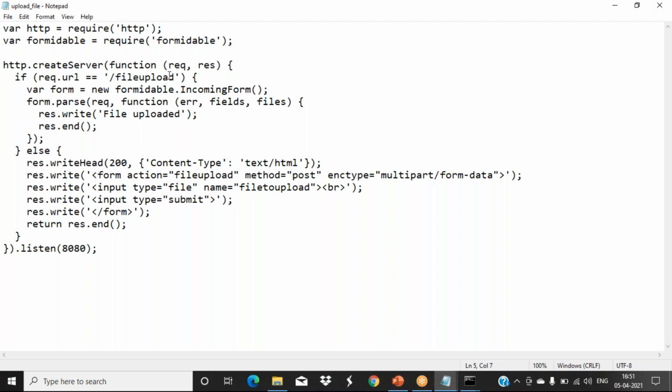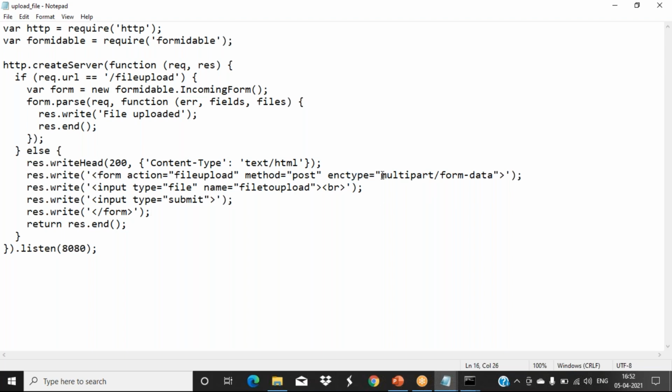Request.url is equal to file upload. Okay, a condition we are checking there. Then what we are doing is new formidable.IncomingForm. So see here, we have created a form with action equal to file upload, method equal to post, and encryption type also we have used, that is multipart, because this kind of file uploading and downloading option is there.